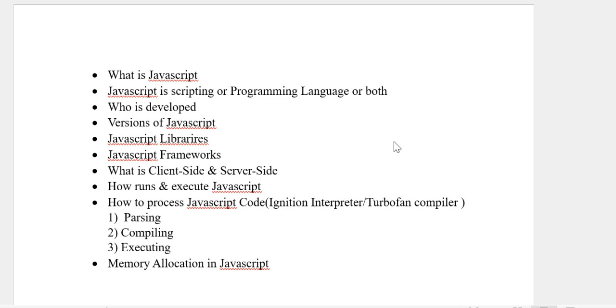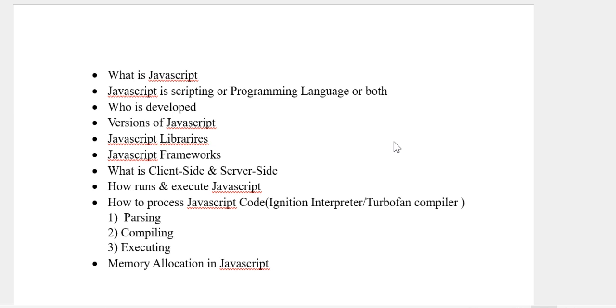So you can understand the basic concept of scripting and programming. Scripting is basically used at runtime, there is no compilation process, but in a programming language we have a compiling process and then an execution process. That is the main thing about scripting and programming languages.